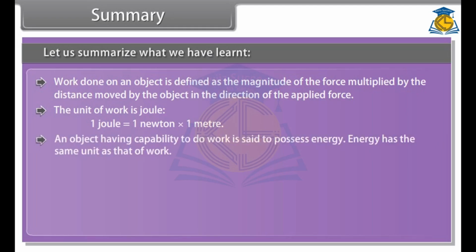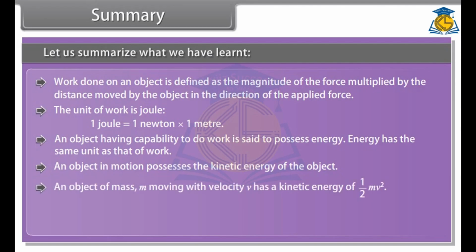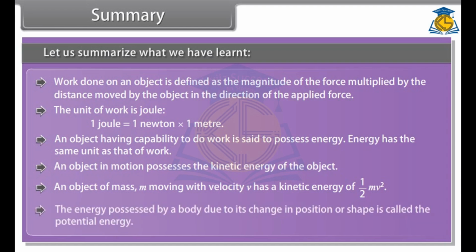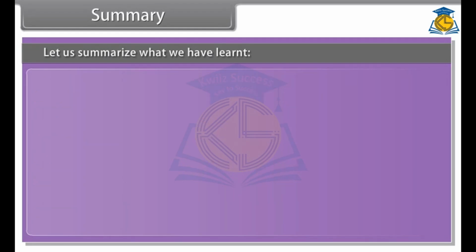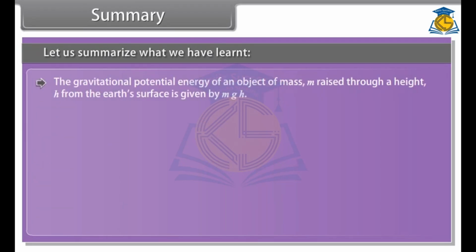An object having the capability to do work is said to possess energy. Energy has the same unit as that of work. An object in motion possesses kinetic energy. An object of mass m moving with velocity v has a kinetic energy of 1 upon 2 mv square. The energy possessed by a body due to its change in position or shape is called potential energy. The gravitational potential energy of an object of mass m raised through a height h from the Earth's surface is given by mgh.